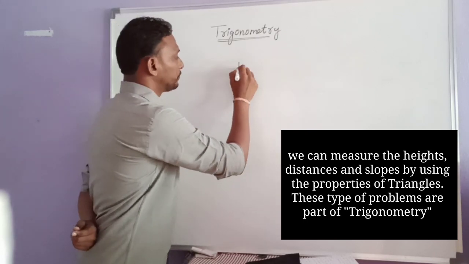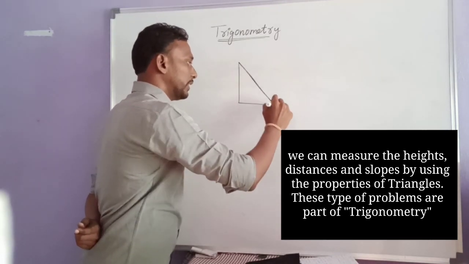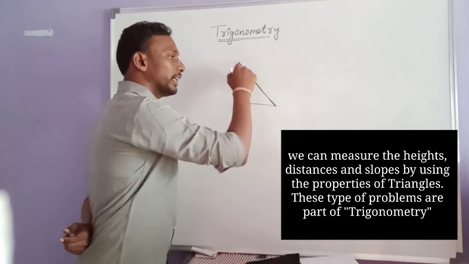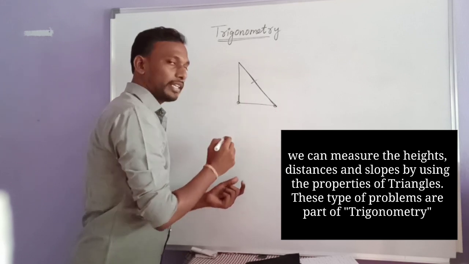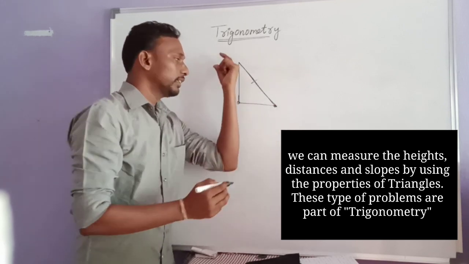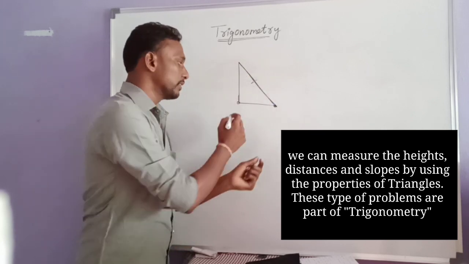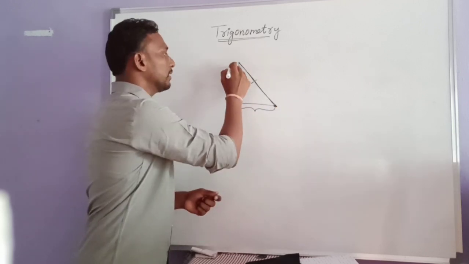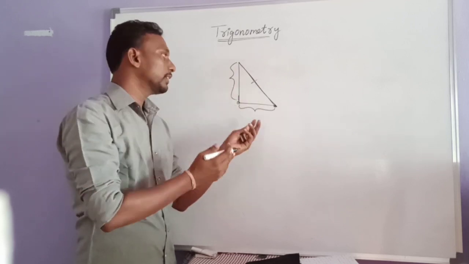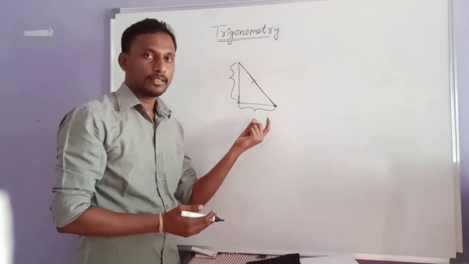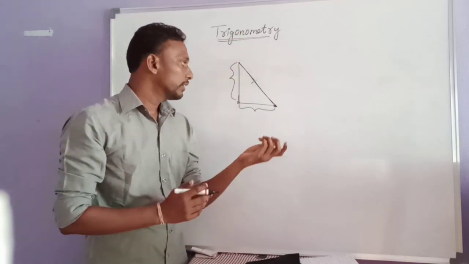For example, for that electrical pole we considered, we can find the height of the pole, or the distance between the pole and the point where the electrical wire is fixed to the ground. We can find these by using the relation between the sides and angles formed in this triangle. So that is the branch of trigonometry where we will find these.